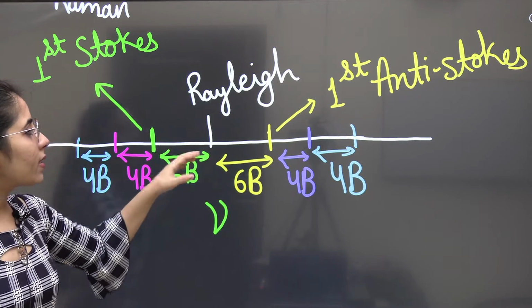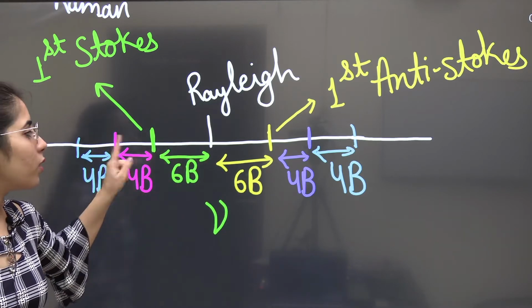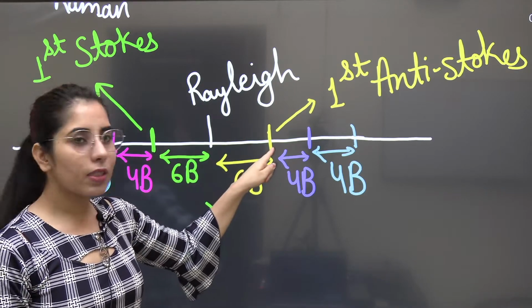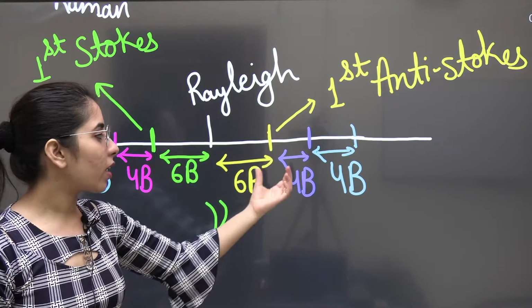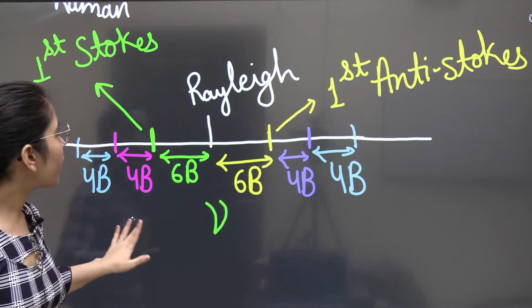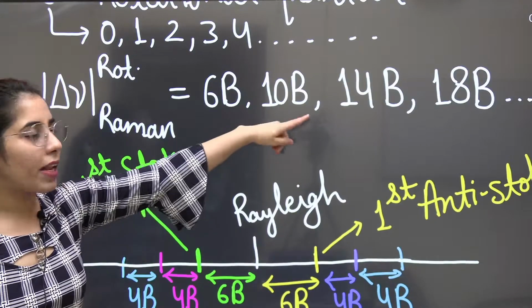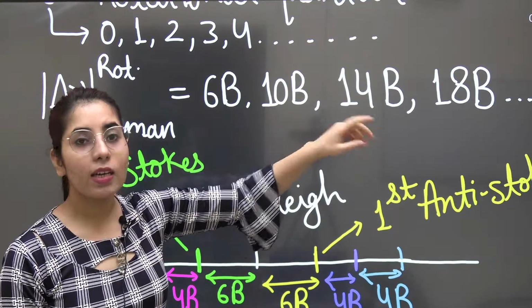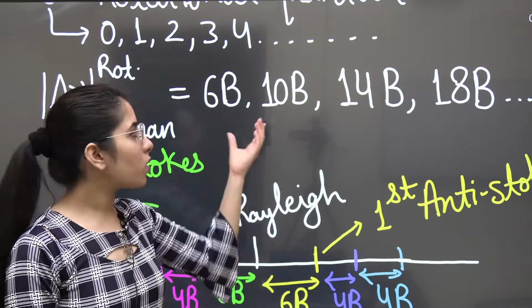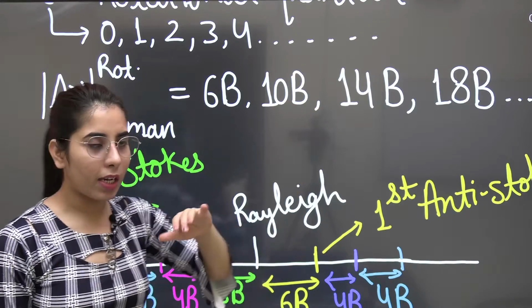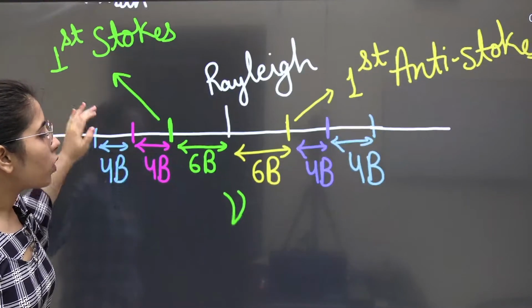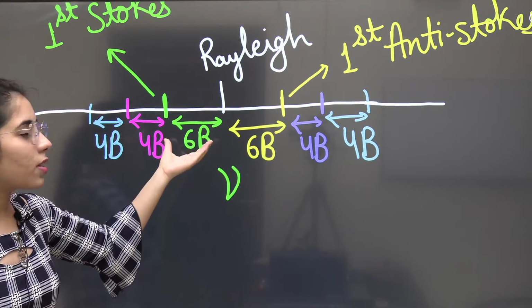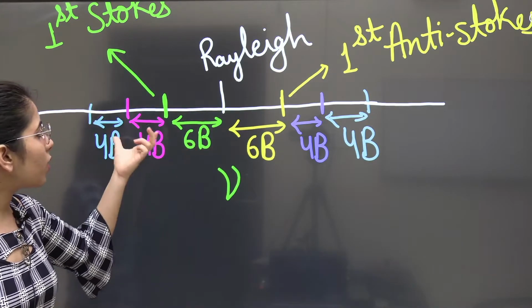What is the separation between Rayleigh line and first Stokes line? 6B. What is the separation between first anti-Stokes and second anti-Stokes line? 4B. So from where are we getting this? From these values. First at 6B, then 10B, then 14B, then 18B, which means after that the separation we are having is 4B. Clear? Now, if I'm going to talk about the next point, here also the separation is 6B, then further 4B.